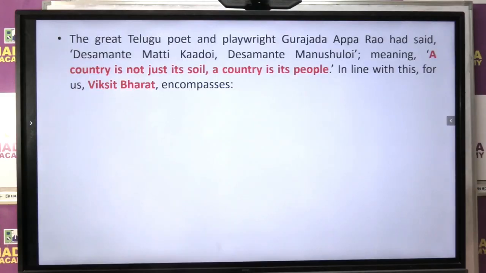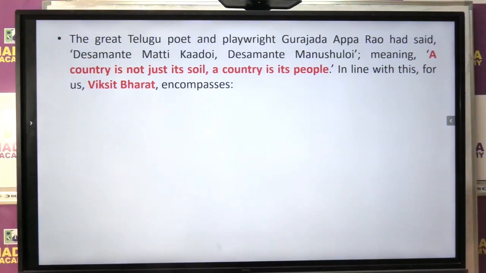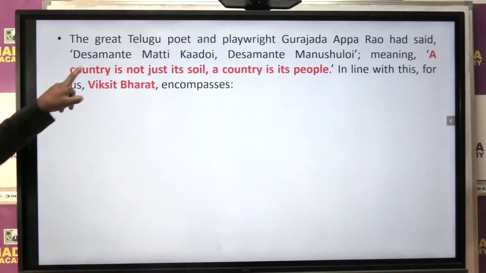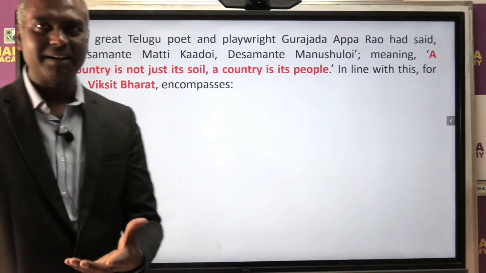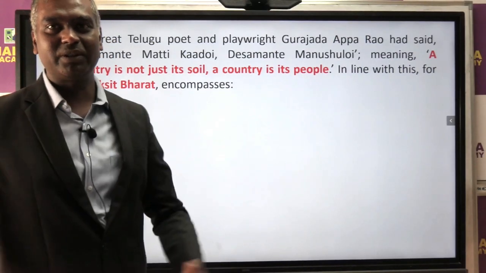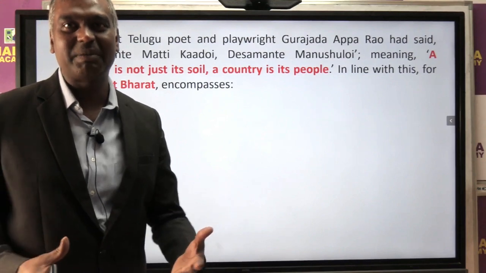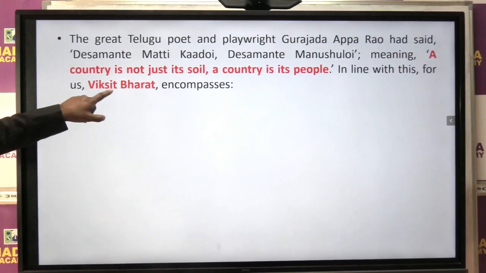So now if you look at the government ka focus, they have used a Telugu poet ka quotation, very interesting. What do you mean by a country? The country is not just a soil, the jamin, the land area, but the country actually means the people. So this budget is, we can say, a people centric approach they have taken for the same Viksit Bharat.